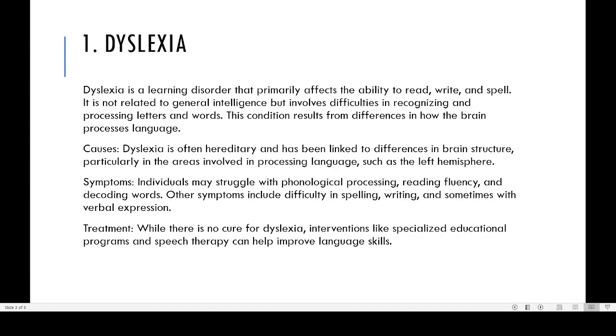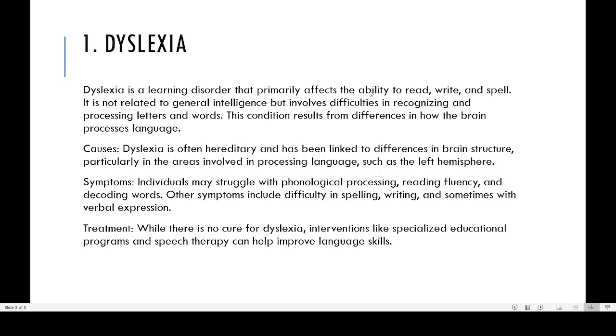So in the case of dyslexia, it is a learning disorder that primarily affects the ability to read, write and spell. So some people may have difficulty, for example, with the letters D and B. They may write B instead of D because the D and B look the same.